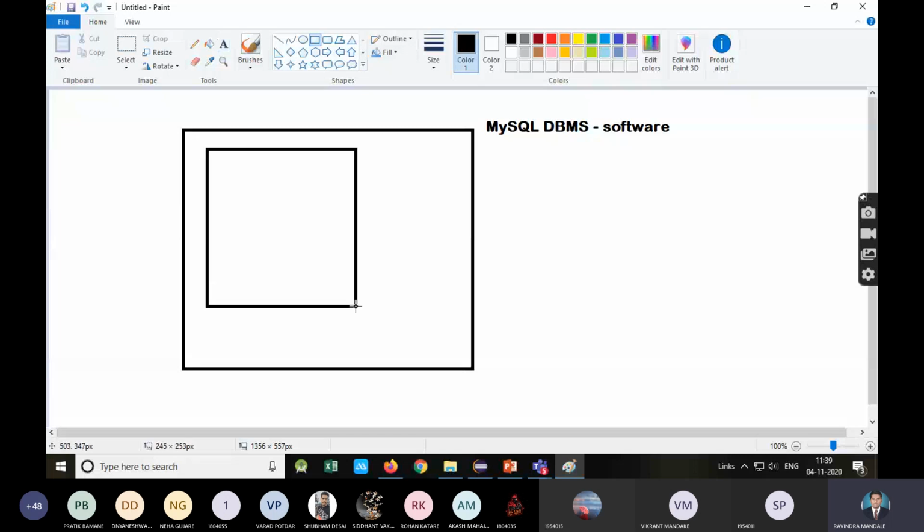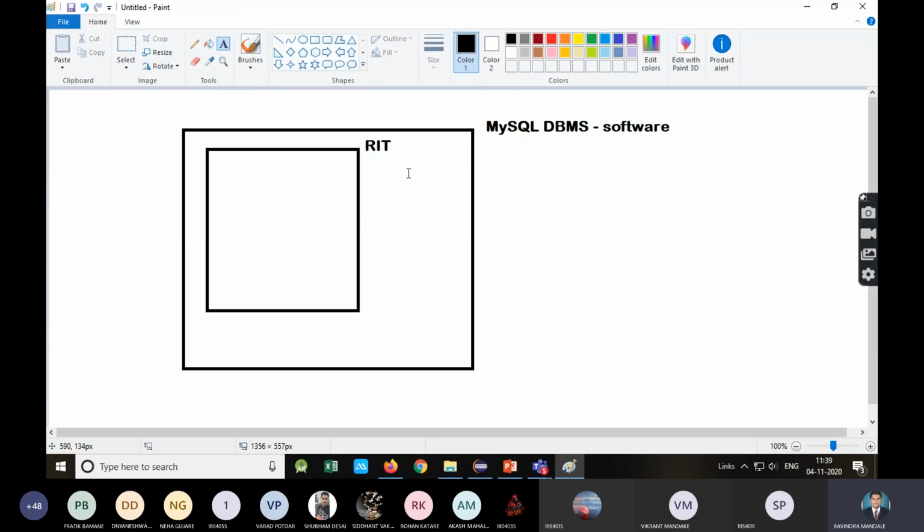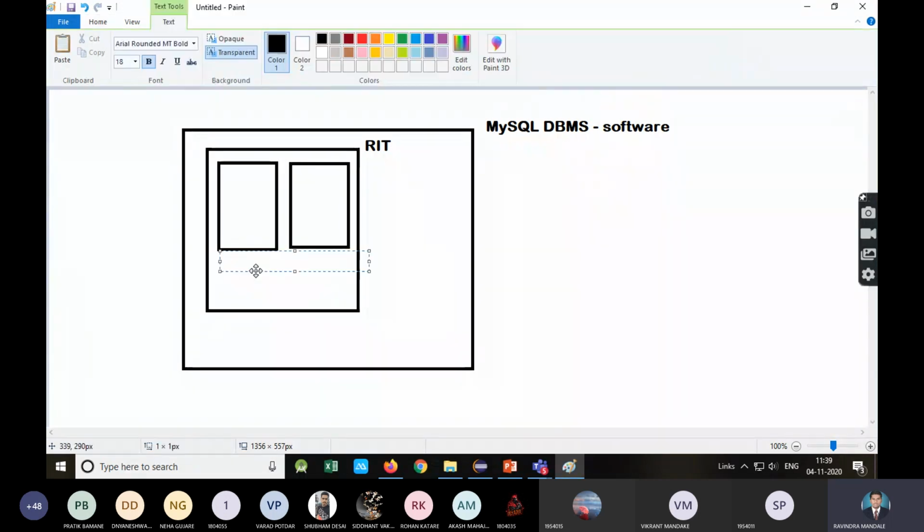Consider we have created the RIT database. By using this MySQL DBMS, we are going to create the database, and consider RIT is my database. Inside this RIT database, I'm going to create tables. So the table will be like this. You can create multiple tables. Suppose I'm going to create a student table. There may be a faculty table also.